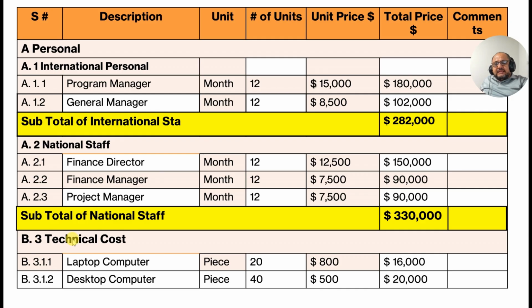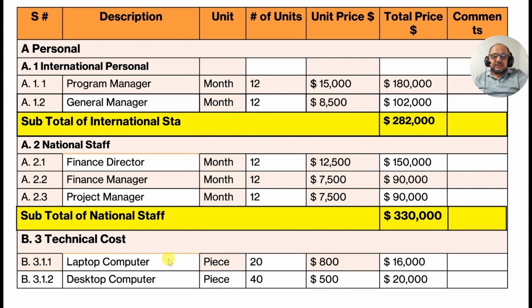The third point is technical cost. Technical means all those instruments, all those items, all those things which are used for the running of this business, this NGO, or any government agencies. That's called technical. So technical cost, as it's the third part of the budget, we write it here as three. Third, technical cost.